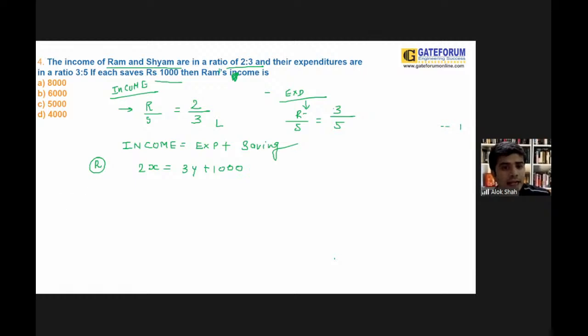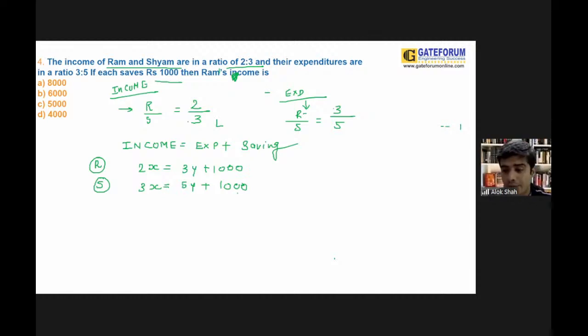And the same way, the equation of Shyam could be 3x = 5y + 1,000. Directly you can say that you got an income of both, as well as the expenses of both. Now, look very carefully over here. I want to solve this.